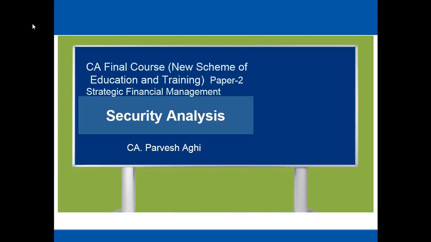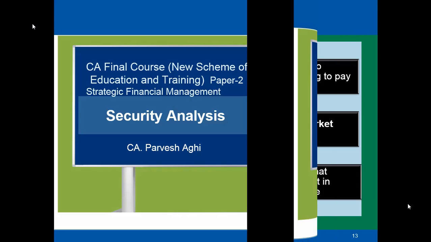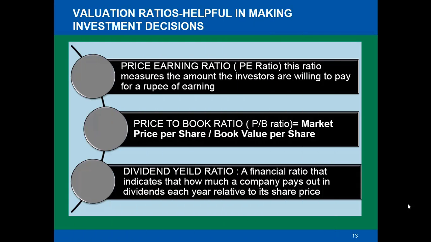In today's lecture, we are going to talk about security analysis. This is your CA Final course, Paper 2, Strategic Financial Management, and I am CA Pravesh Agi, professor for this lecture. Now we'll understand what valuation ratios are. These ratios are very helpful in making investment decisions. So we'll understand the price earning ratio, then the price to book ratio, and finally the dividend yield ratio. Let's begin with the price earning ratio.